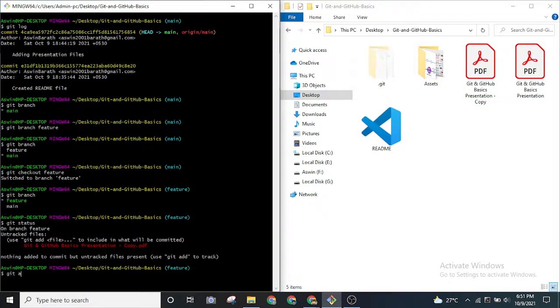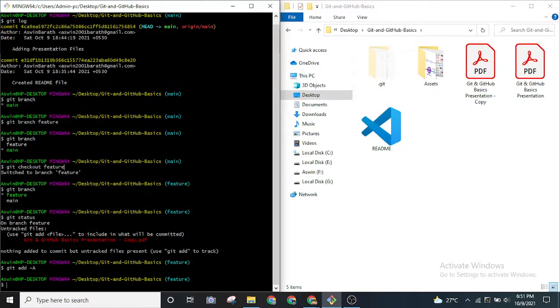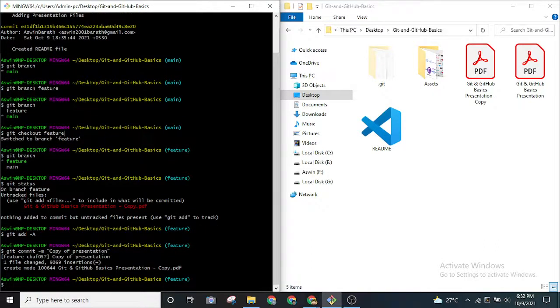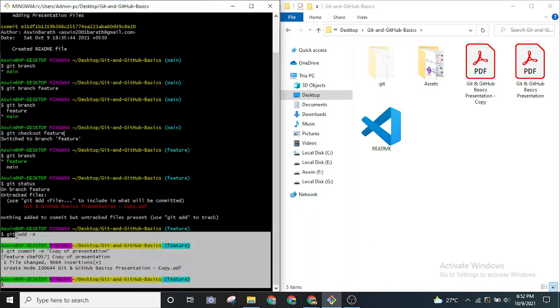So I will add this file using git add all, and I'll commit this as well. I'll put the message as copy of presentation. Now if I want to push this code, can I push it to the main?